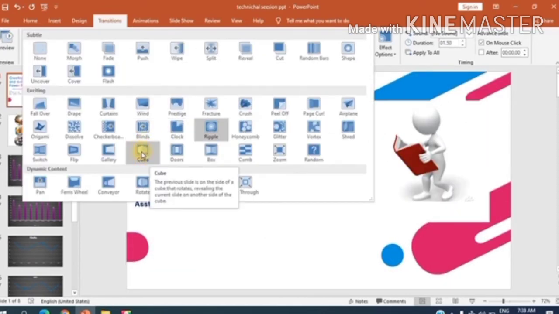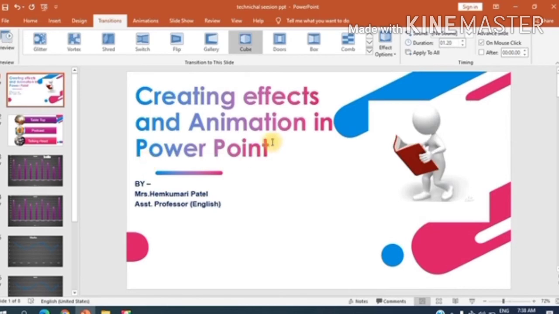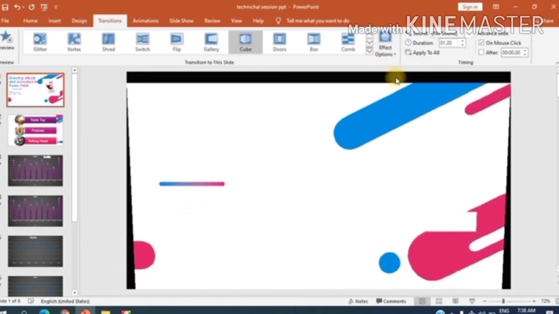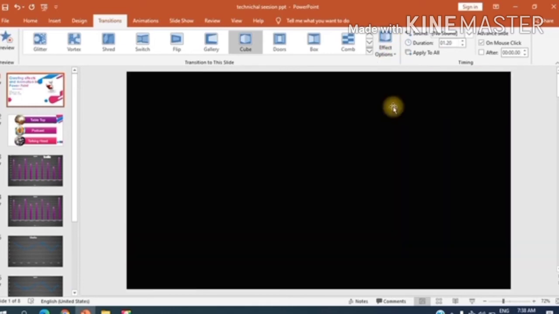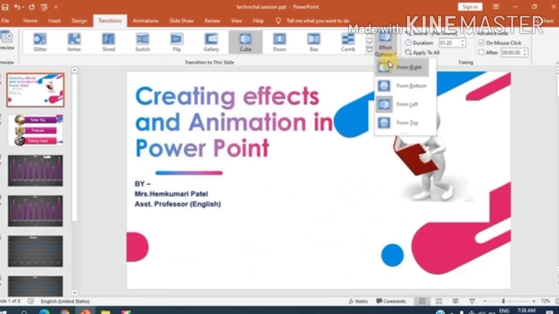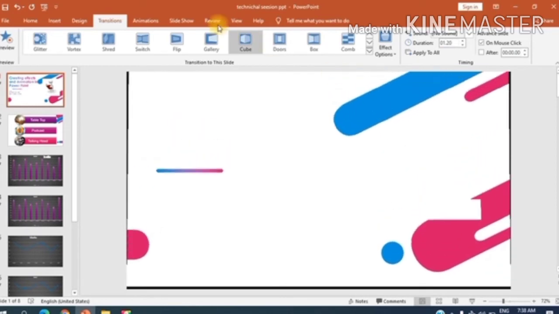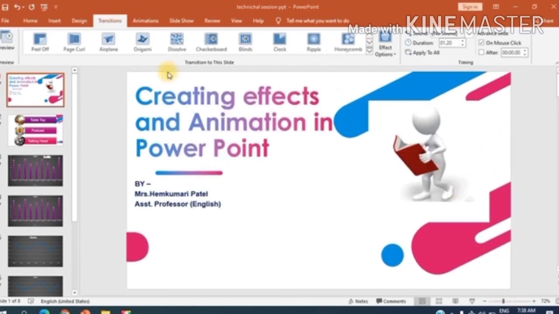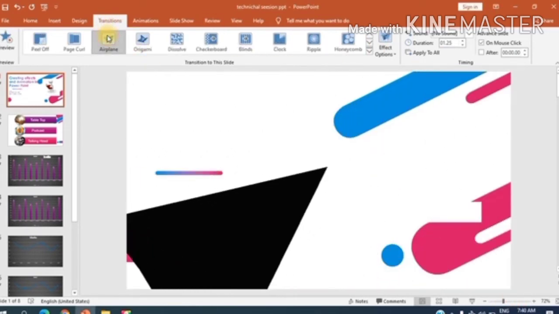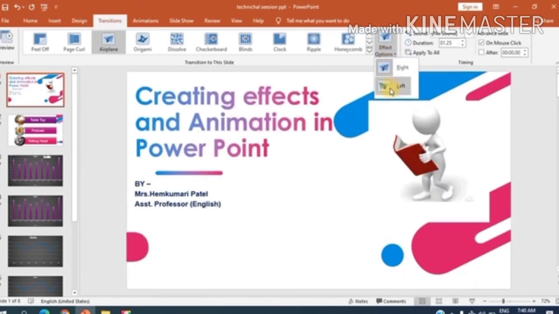Let's see cube. Let's select cube, okay? And again click on effect options and see, these are the variations. This is from left and then from top. Now let's take this option, airplane, okay? We can see its variations, moving towards left first.